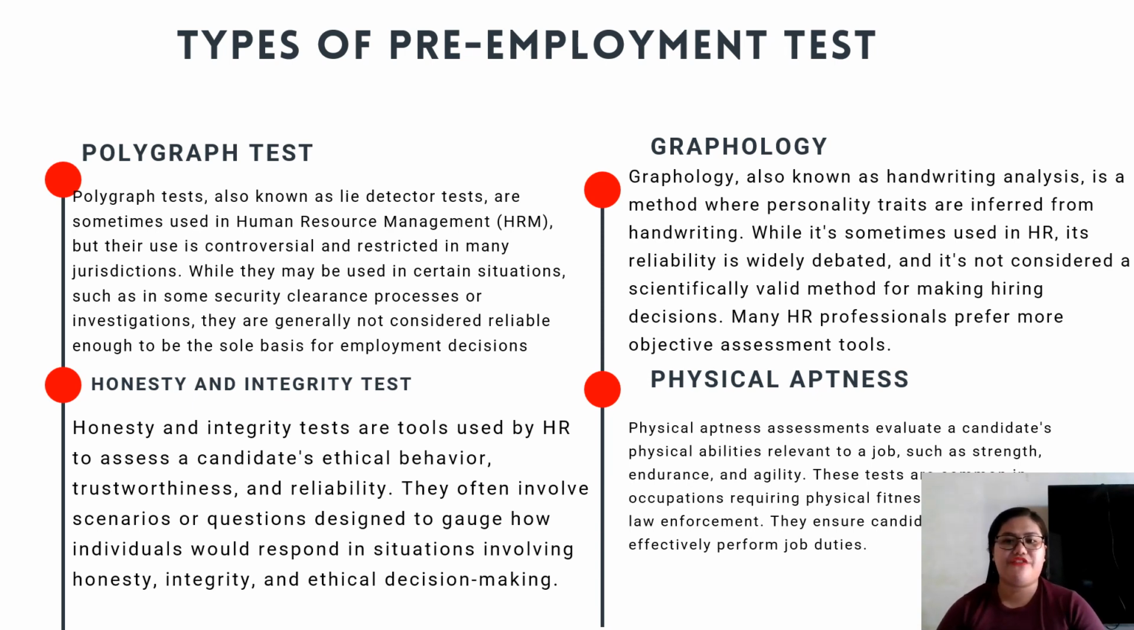Number four is physical aptness. Physical aptness assessments evaluate a candidate's physical abilities relevant to a job, such as strength, endurance, and agility. These are tests for occupations requiring physical fitness, like law enforcement. They ensure candidates can effectively perform job duties.